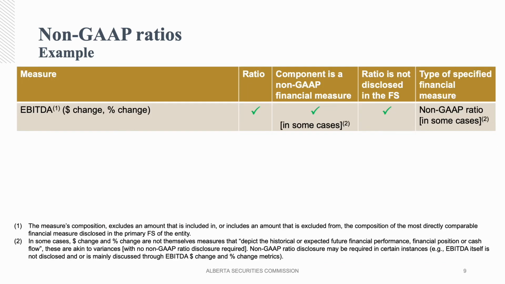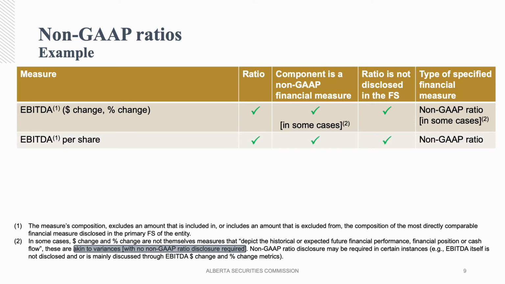EBITDA presented on a dollar change or percent change basis would not be a non-GAAP ratio in some cases. An example is where EBITDA dollar change or percent change would not be a non-GAAP ratio is where it is simply being used to discuss the variation in this measure. However, if an issuer has not disclosed the underlying EBITDA component, or this measure is mainly discussed using the EBITDA dollar change or percent change, then we would expect the required non-GAAP ratio disclosure.